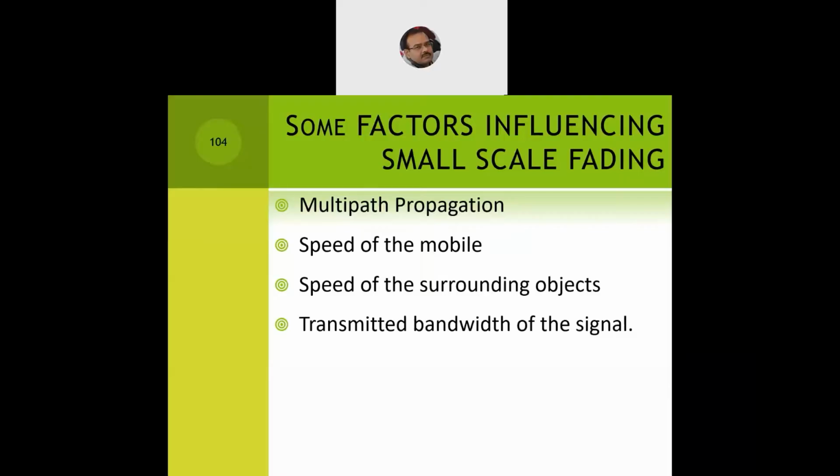If you transmit a signal at a very low power, it may not be able to reach even the edge of the cell. If you transmit a signal at a very high power, then yes, the signal may overreach. It may just cross the boundary of the cell and reach the next cell. So again, we need to have the proper ideal transmission power on a required bandwidth so the signal can be transmitted and all the subscribers in the cell can receive it.